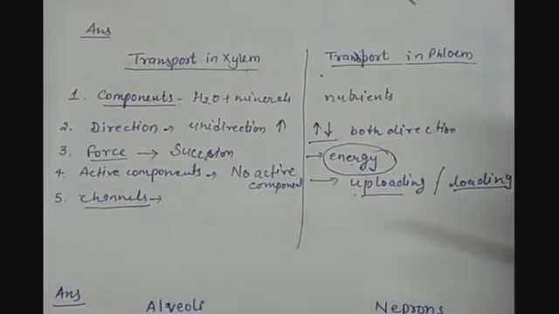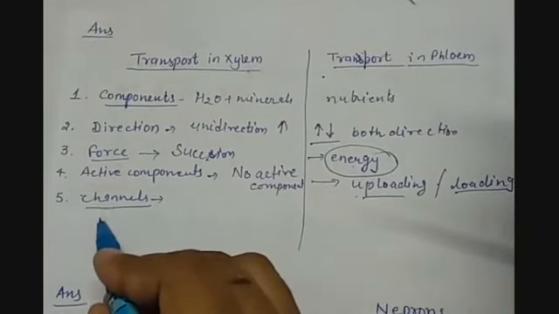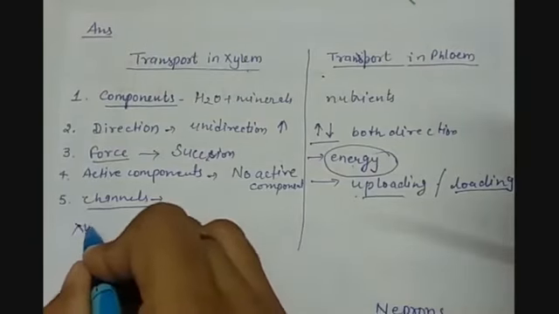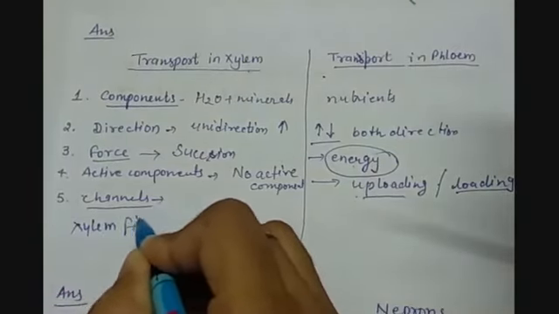Then we have the fifth difference on the basis of the channels they have, that by which path the xylem is transporting the water and minerals. So here xylem tissue is having four main types, which are xylem fiber, xylem parenchyma, tracheids and vessels.